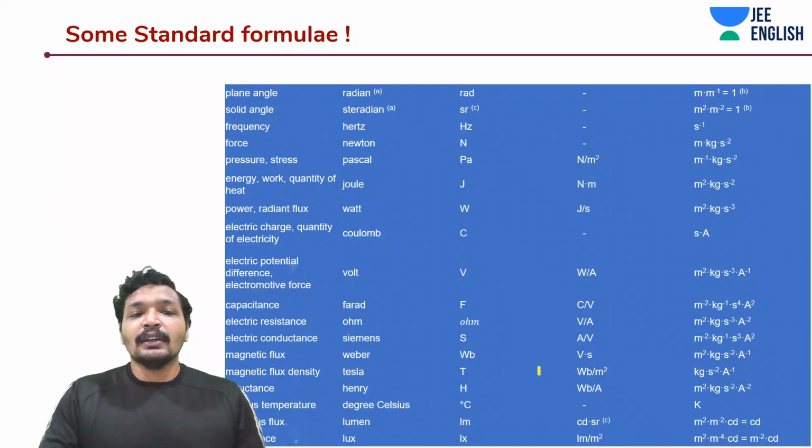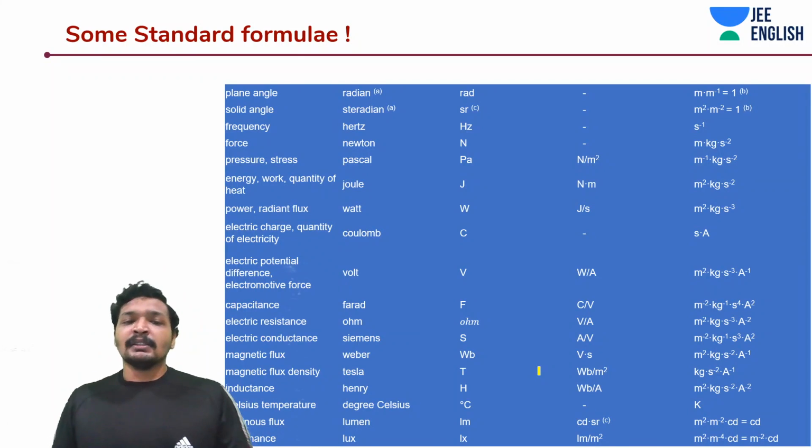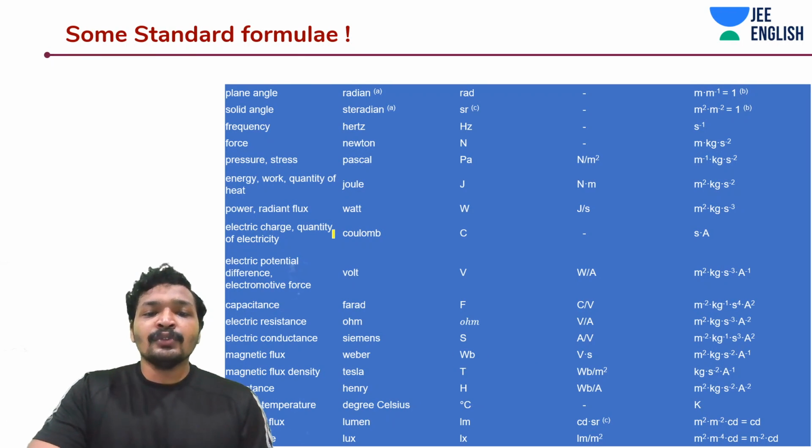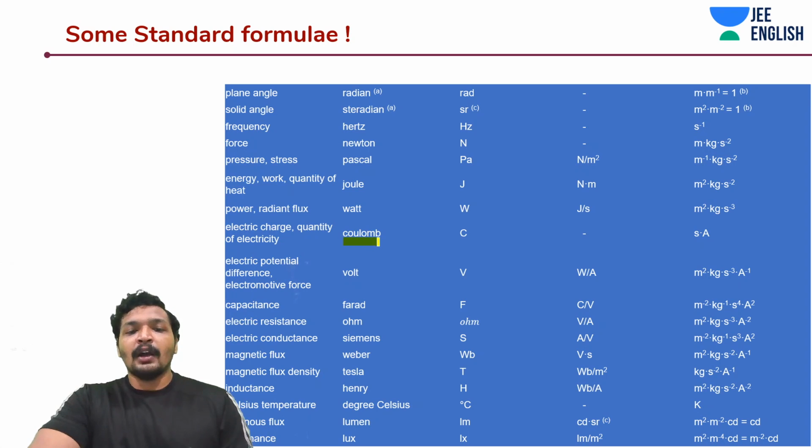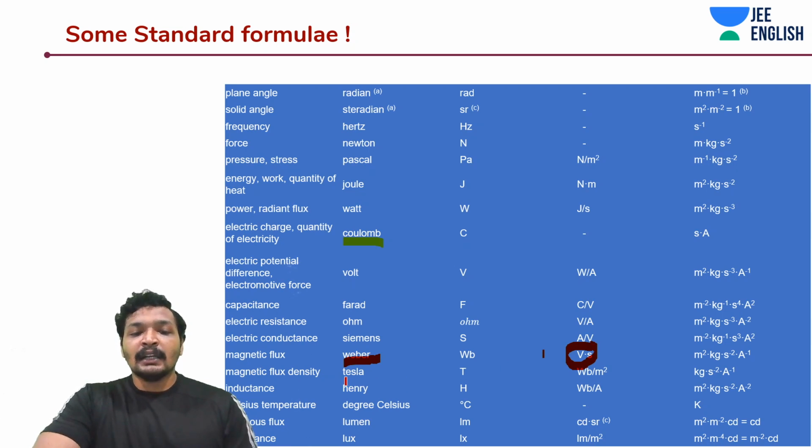And now let's have a look at some standard formulas. They may ask you, what is Coulomb? How do you express this in physical units? Something like this. And what is Weber, which is nothing but magnetic flux, which is nothing but volt into second. And they'll ask you something like, what is Tesla? How do you express this Tesla? It's Weber per meter square. So on. Henry, degree Celsius.